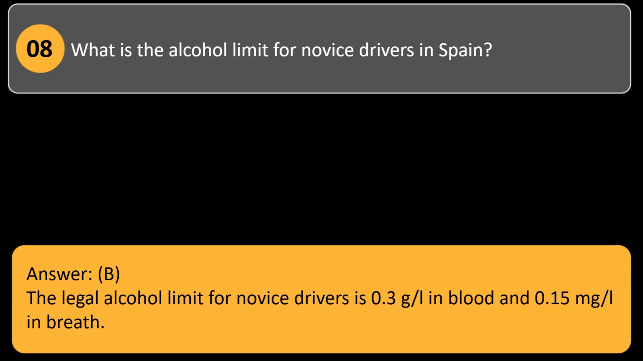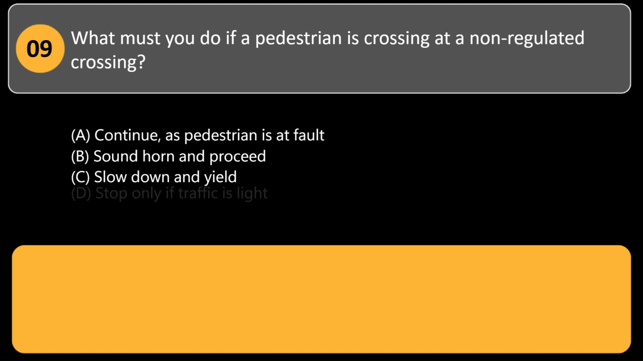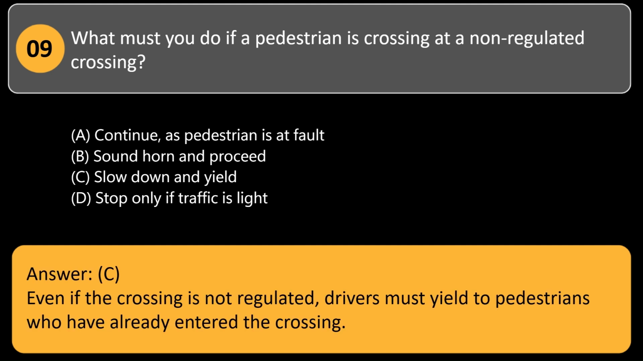What must you do if a pedestrian is crossing at a non-regulated crossing? A. Continue, as the pedestrian is at fault. B. Sound the horn and proceed. C. Slow down and yield. D. Stop only if traffic is light. Answer, C. Even if the crossing is not regulated, drivers must yield to pedestrians who have already entered the crossing.